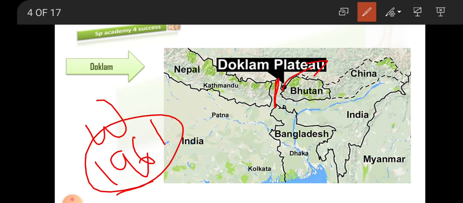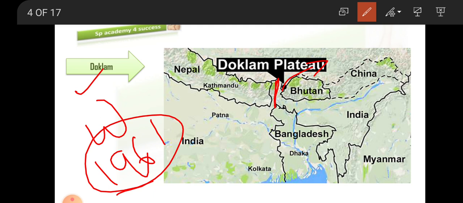So how come India is related to this? India supported Bhutan. Okay, China is claiming that this Doklam, which belongs to Bhutan, is their land, Chinese land. But India supported Bhutan, saying that Doklam is Bhutan's land. So this is about Doklam. This is one of the disputed sites between India and China.